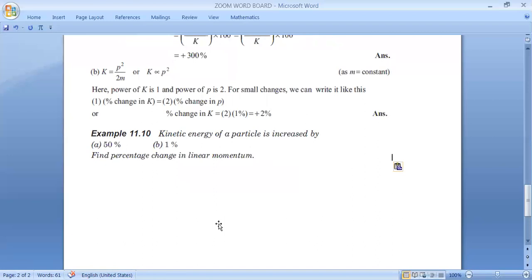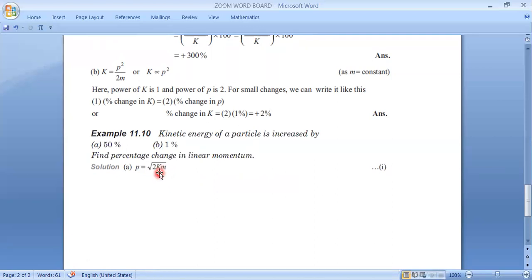For me it is very difficult to wait and save the time in a YouTube video, so I am solving it, and I hope you have tried and found the answer also. Just compare the answer with me. Now I have taken this problem because k is given here, p is to be found out. p is equal to under root 2mk.